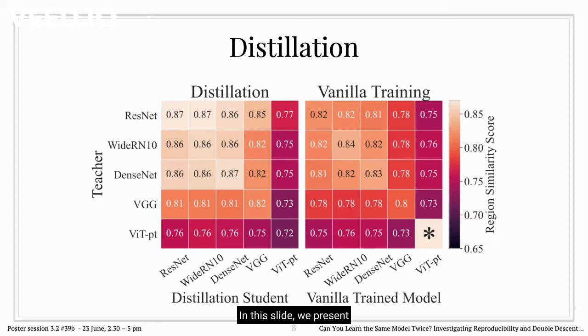In this slide, we present some knowledge distillation results. To the left, we see the region similarity scores of teacher and student, and to the right, we see the teacher model and vanilla trained model with the same student architecture as control case. Across the board, the distilled students exhibit a higher similarity to their teacher compared to their vanilla trained counterparts. Another interesting observation is, across all the models, we see the higher similarity when teacher and student have the same architecture, except for VIT, which somehow has the lowest region similarity when the student and teacher are the same architecture.